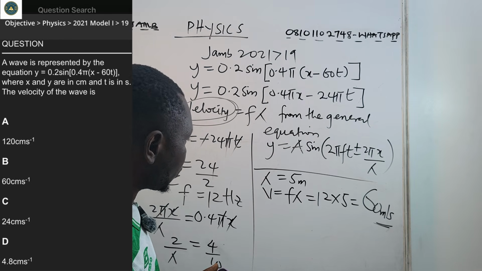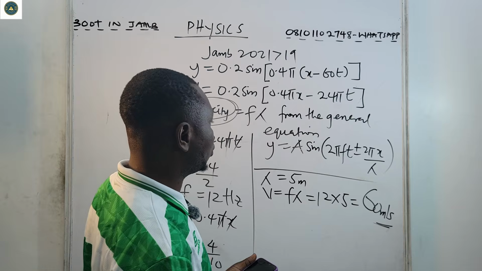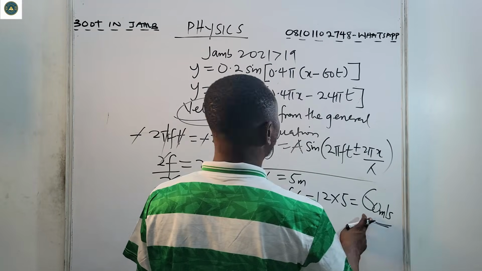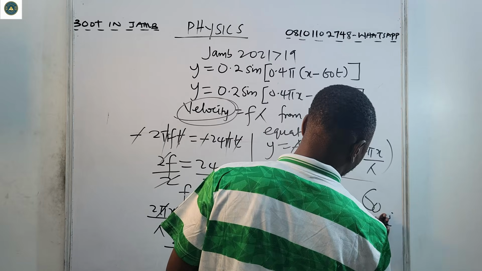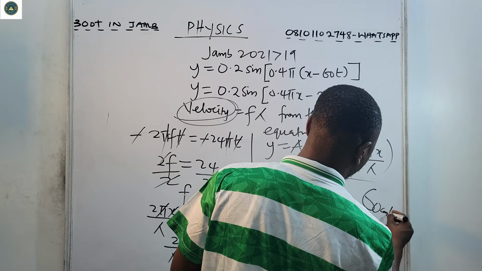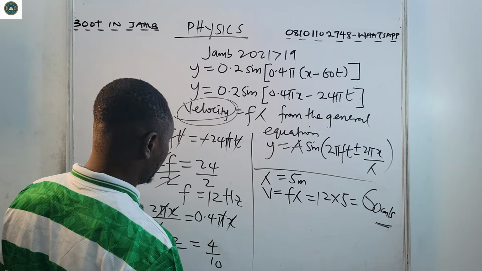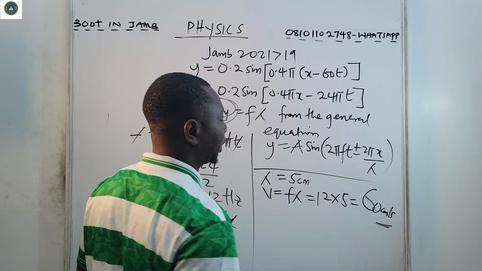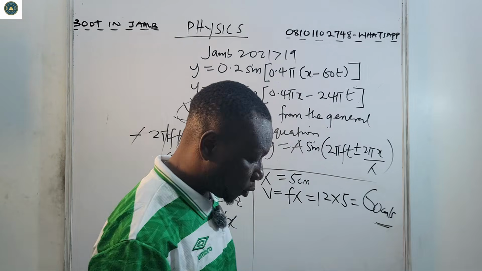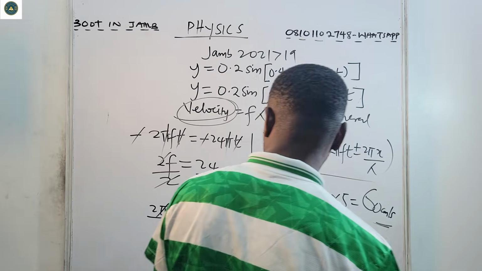All right. If they are working in centimeters, you work with centimeters. If they are working in meters, you work with meters. I think here they are working in centimeters. So we have centimeters per second. That means this 5 we got is in centimeters. So the answer is 60. So that is that on that.